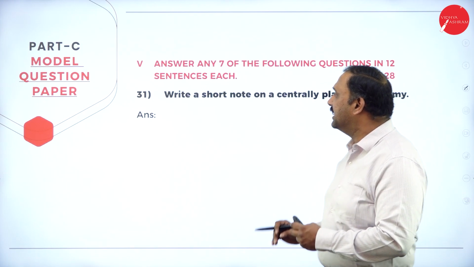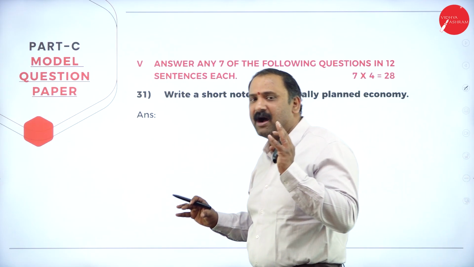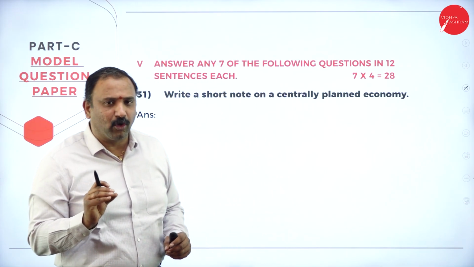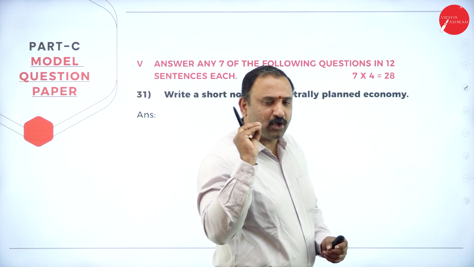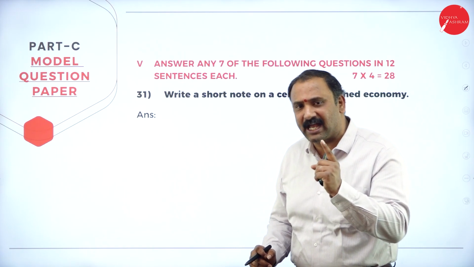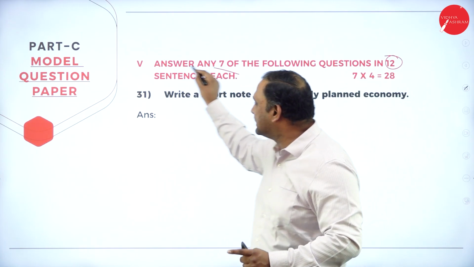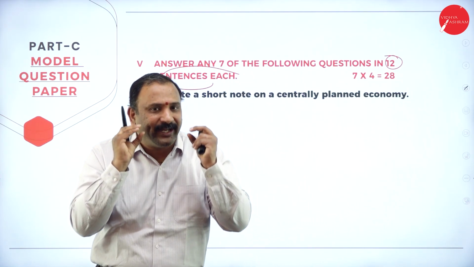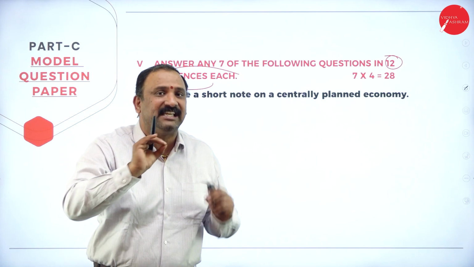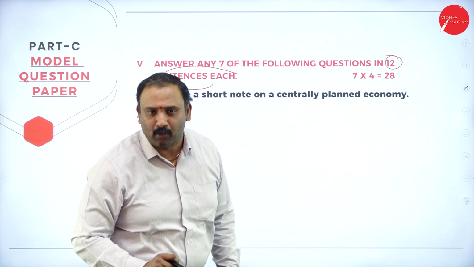Now moving on to part C, I would like to talk about the 7 questions that are going to fetch you 28 marks here. The moment we move into part C, the mindset has to change. Why? Because till now you were just writing 1 sentence or 1 word and that was fetching you the marks. But when you move to part C, it is a long type question, which means we are expecting at least 12 sentences each. You need to be prepared very clearly to write those 12 sentences exactly, concisely, clearly, with the diagram, with the example. Then you will be able to score the full 4 marks there.